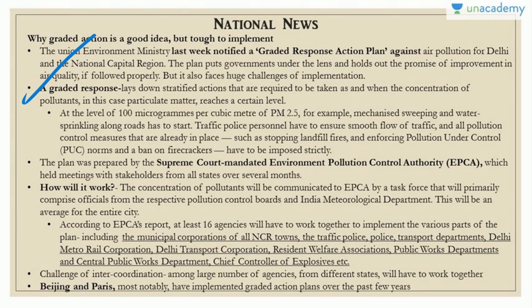So basically, it lays down certain guidelines which have to be followed and certain steps which are required to be taken when the concentration of certain pollutants, in this particular case the particulate matter, reaches a certain threshold level. So for example, if the level is 100 micrograms per cubic meter of PM 2.5, there are steps highlighted which should be taken by the competent authorities: mechanized sweeping and water sprinkling along the roads, traffic police personnel ensuring smooth flow of traffic and all pollution control measures, stopping landfill fires, enforcing pollution under control norms, PUC norms, and a ban on firecrackers. So these are some of the steps which will be taken.